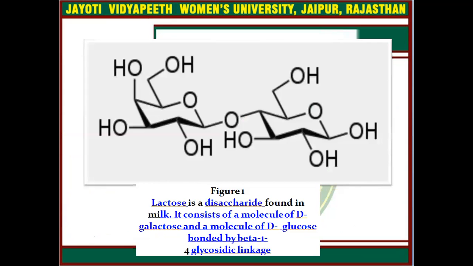Here you can simply see the structure of a disaccharide. Here I am showing the lactose structure. These are monosaccharide units. One is galactose and the second one is glucose, and they are bound with the O-glycosidic bond. This is the O-glycosidic bond.